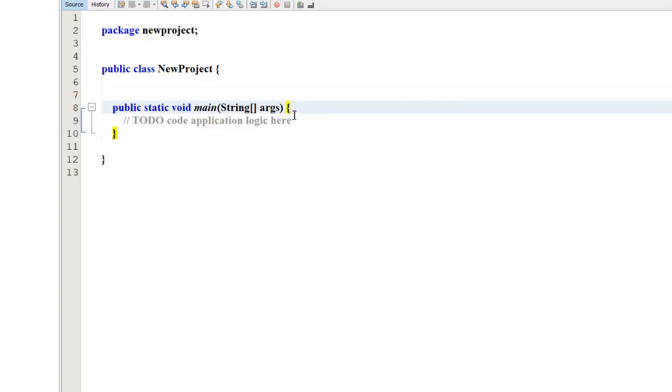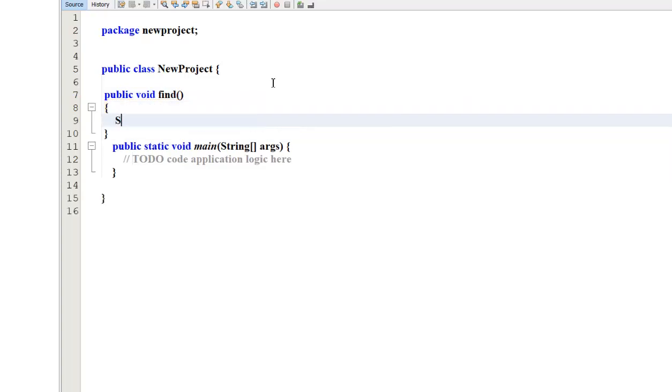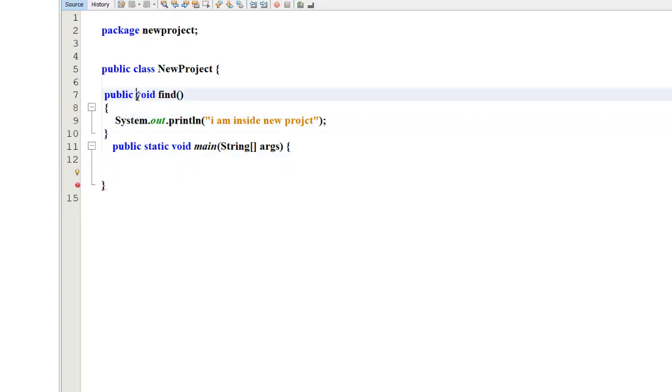I have created a method, public void find, with System.out.println, I am inside project. Now save. I want to call this method here, so it is static.